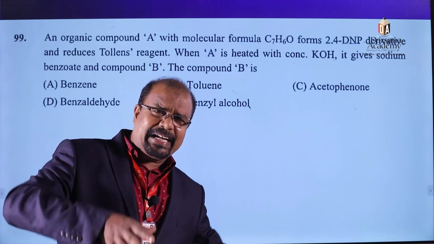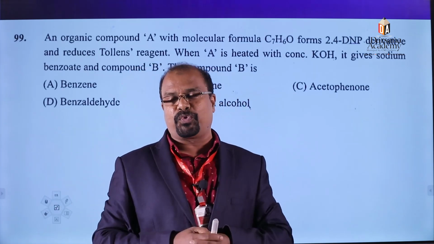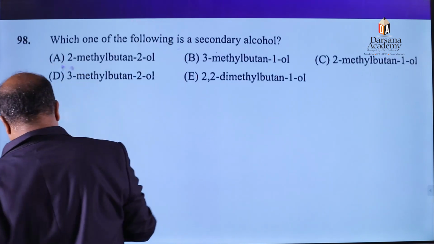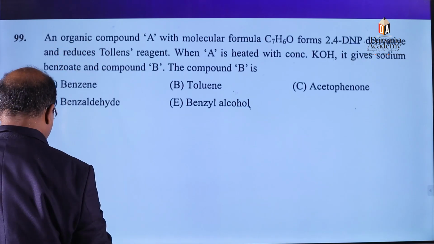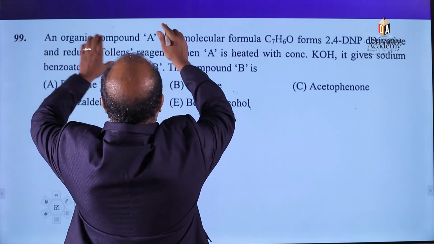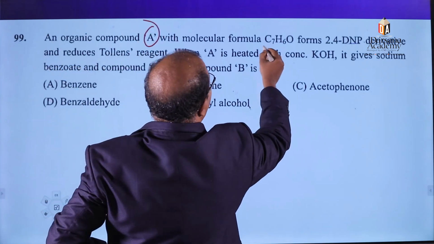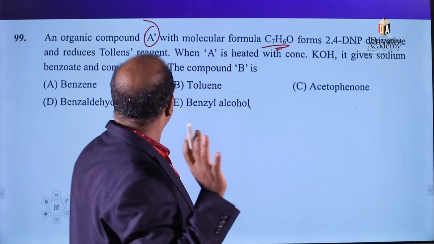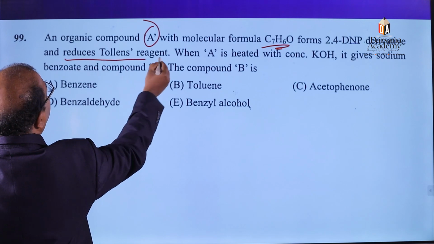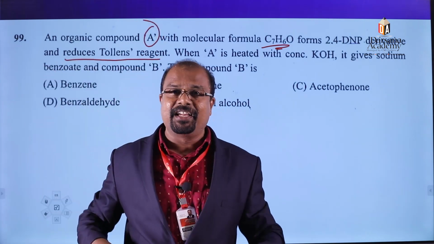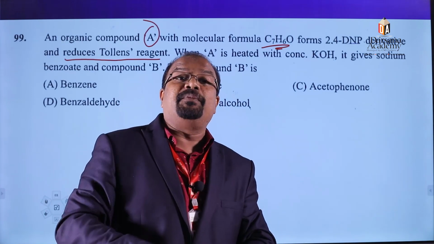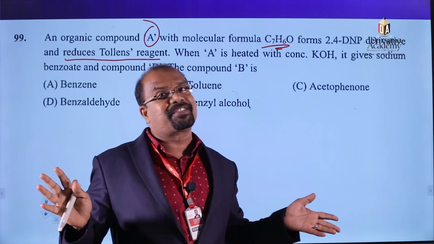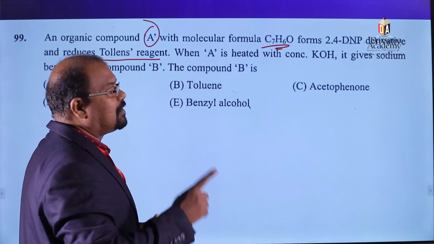You know that all aldehydes and ketones react with 2,4-DNP. So the organic compound A is either an aldehyde or a ketone. Then what about the second point? It reduces Tollens' reagent. It should be an aldehyde. Only aldehydes, aromatic and aliphatic, reduce Tollens' reagent. So now we are confirmed that it is an aldehyde.